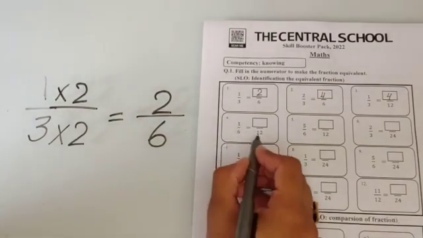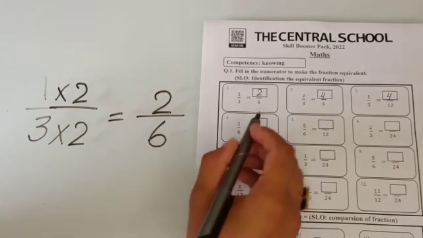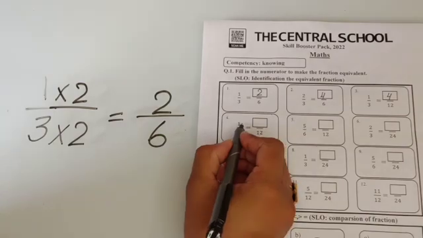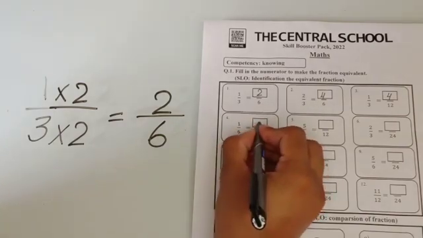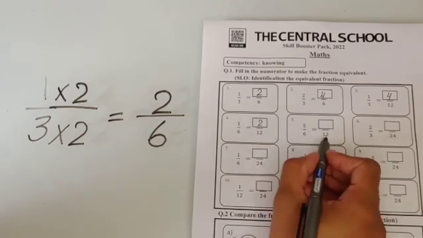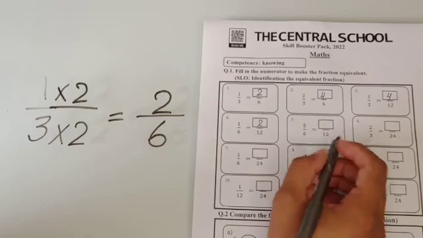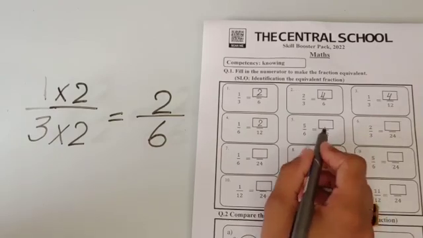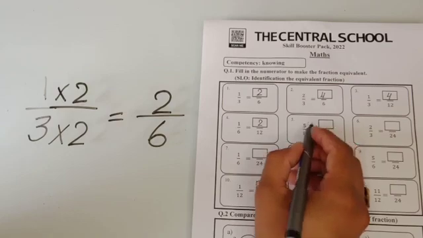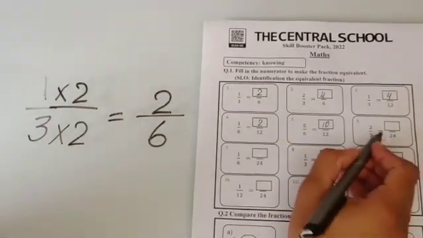1 by 6 and here we have 12 in the denominator. 6 2s are 12. It means 6 is multiplied by 2. We have to multiply 1 by 2. So 1 2s are 2. 5 by 6 and here we have 12. 6 is multiplied by 2, then we'll get 12. So here we have to multiply 5 by 2. So 5 2s are 10.